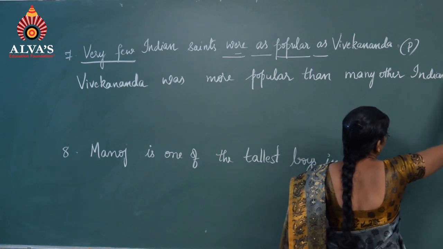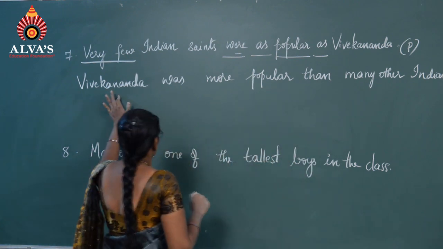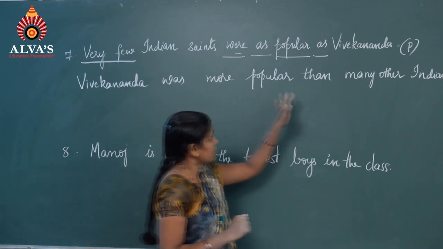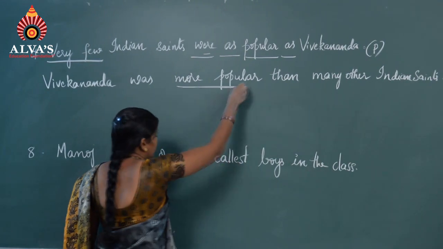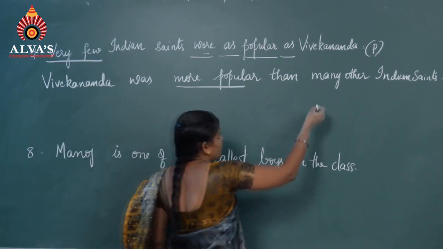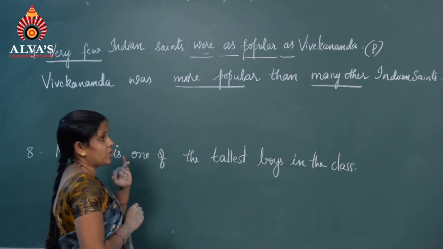Here more popular, it is a comparative degree. After that many other I have written, not any other, because he is one among the group.